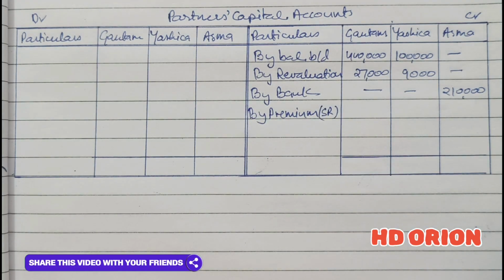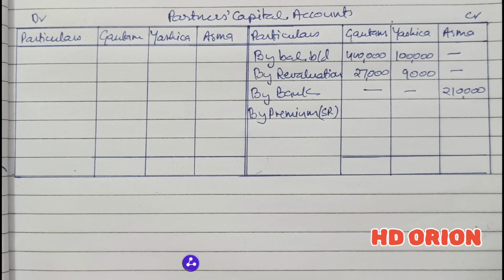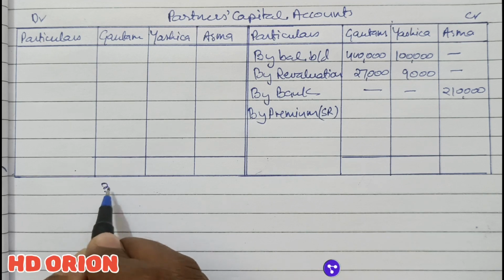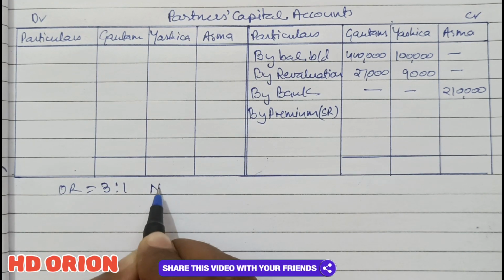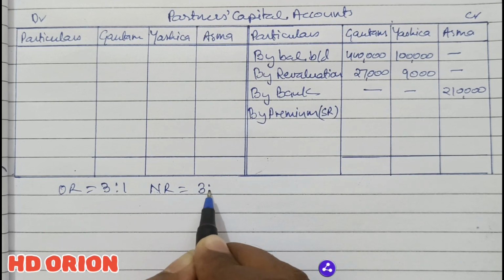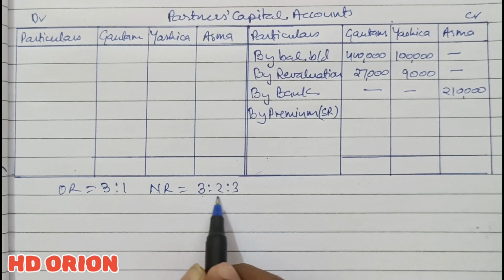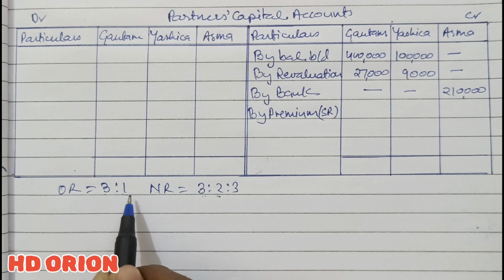So let us calculate the sacrificing ratio because the ratio of old partners has changed. See, the old ratio is 3:1, and the new ratio is 3:2:3. So here you see the old partners' ratio is not the same. As a result, we will calculate the sacrificing ratio.